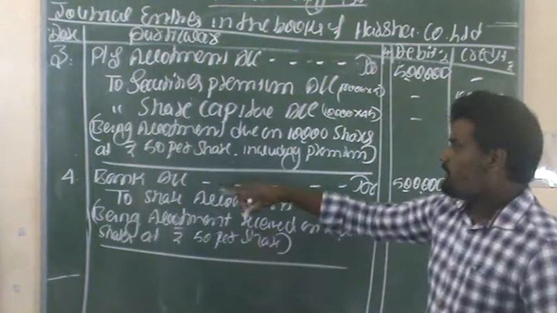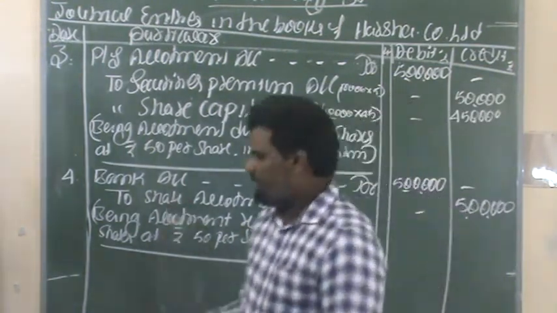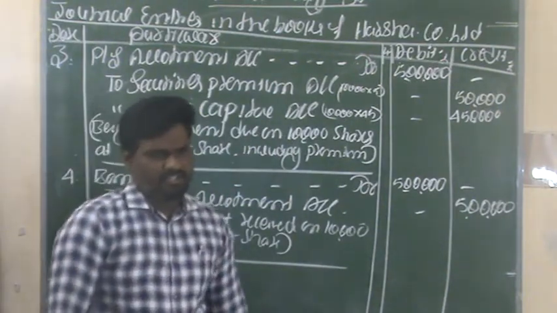This is the narration about the receipt of allotment money due. So these two entries are related to the allotment stage.